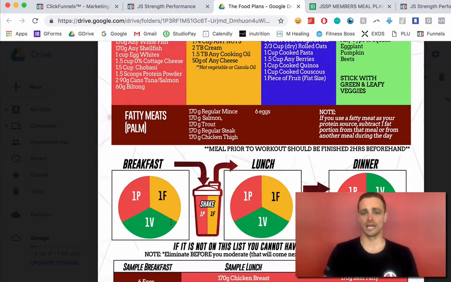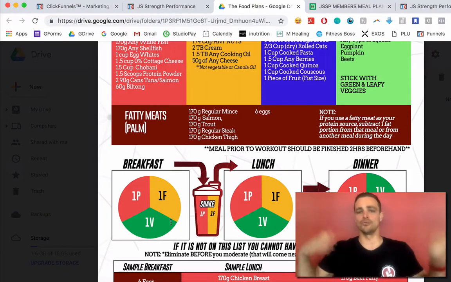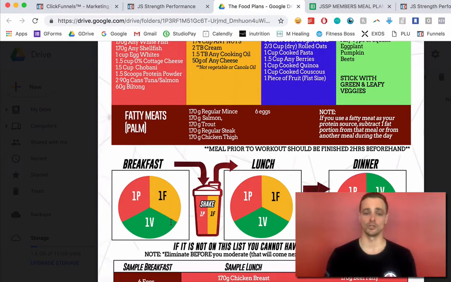Now, a meal prior to workout should be finished 2 hours beforehand. You just eat when you want. If you need to eat those meals later in the day or early in the day, it doesn't really matter as long as you're getting all the meals in. You need to be getting all the meals in. So if you don't like eating before you train, not a worry, then you eat after training, but you need to make sure you're getting all those meals in.